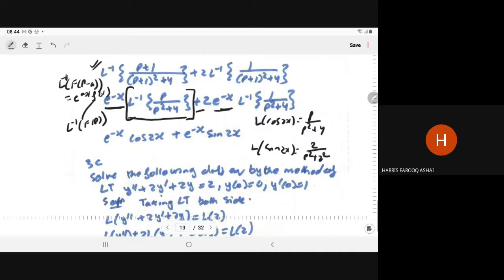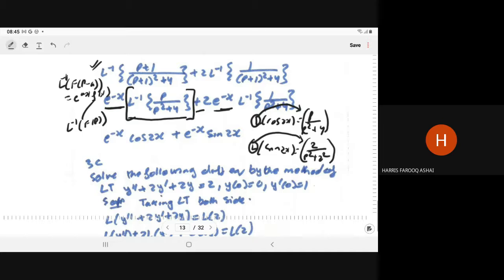So as you take the Laplace on this side, it will become the L inverse of this. So L inverse of p upon (p square plus 4) will be cos 2x, and Laplace inverse of 1 upon (p square plus 4) is sin 2x upon 2. So the 2 and 2 cancel out.